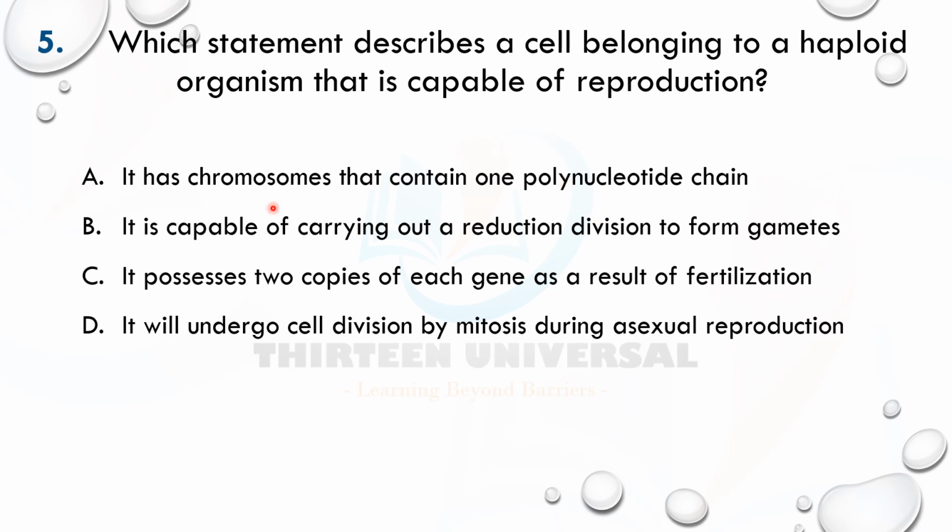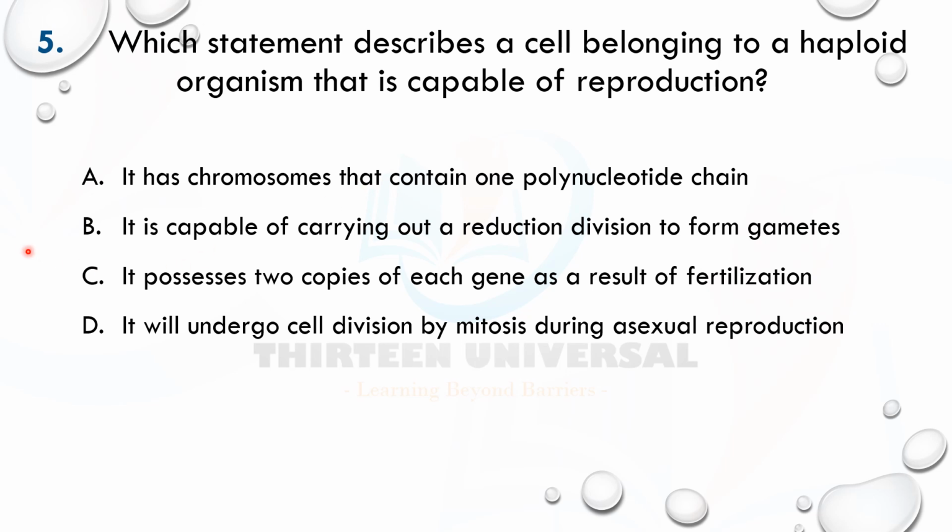Okay, let's go. Which statement describes a cell belonging to a haploid organism that is capable of reproduction? A says it has chromosomes that contain one polynucleotide chain. No, chromosomes do not contain one polynucleotide chain. This is talking about DNA. DNA has two strands of polynucleotide, not one strand. DNA is double-stranded, forms a double helix, not one strand.